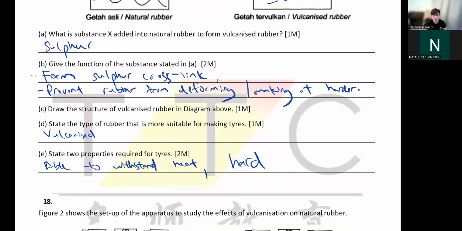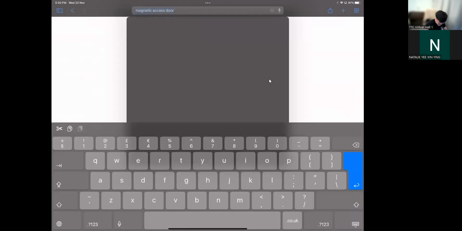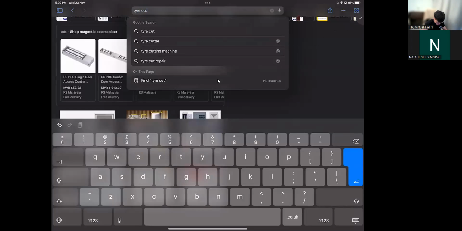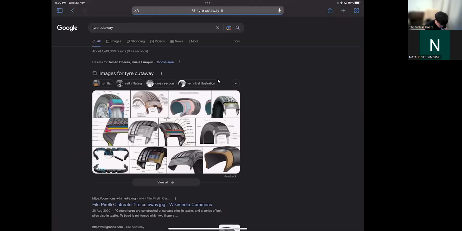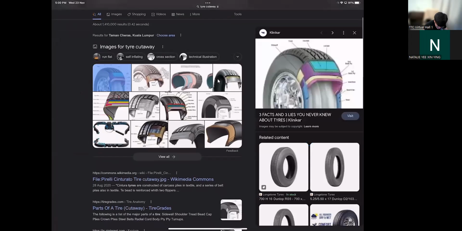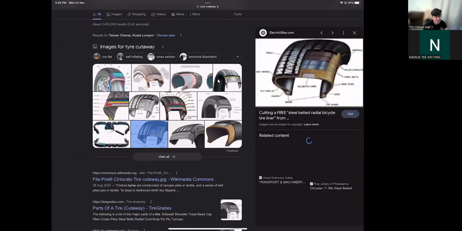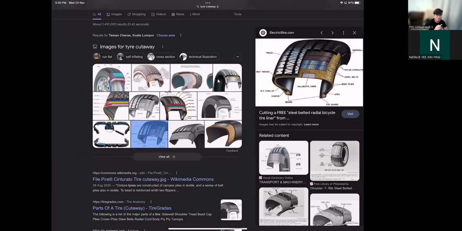Right, so why is a tire so hard, by the way? Just to let you see here, if you look inside your tire, there are actually metal fibers in it. So that's why your tire is very hard and lasts for a very long time. Because inside they have these steel belts on it, so they can last for a very long time.